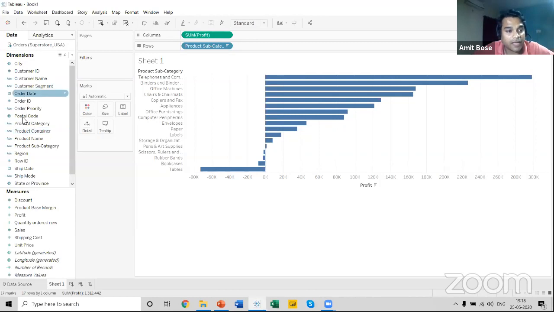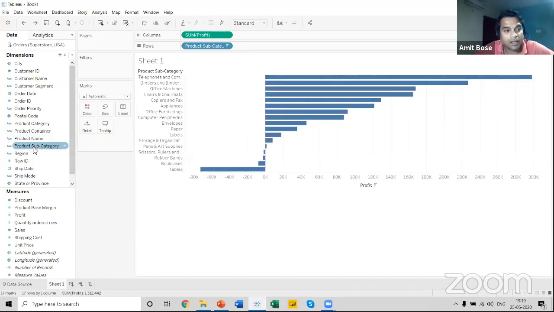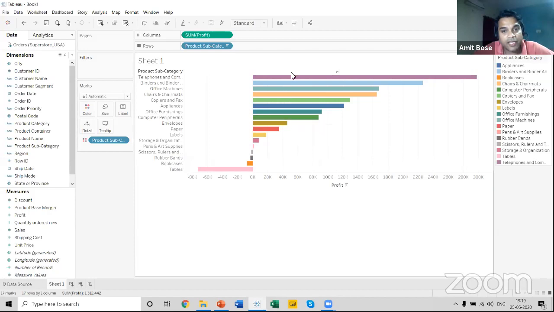Now what if I drag the profit into the color shelf? The moment I drag this profit measure into the color shelf, the colors of the bar graph have changed. Now if I drag the product subcategory onto color, you can see for each product subcategory we have a different bar.